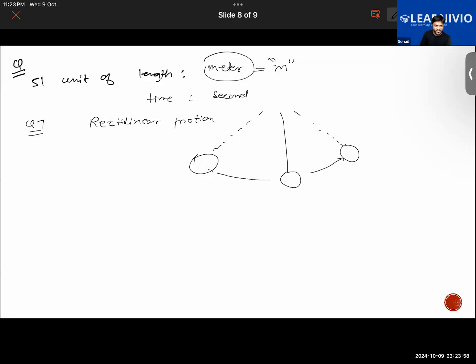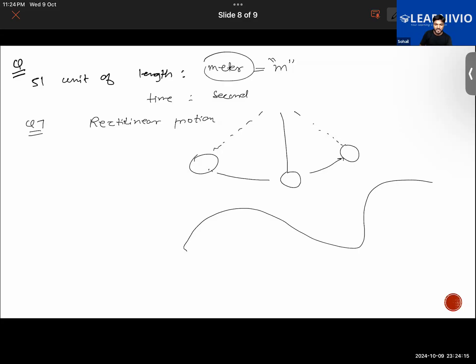From that, the first is: the unknown fixed quantity is called a unit of measurement. Next: a bullet fired from a gun is an example of curvilinear motion. Curvilinear motion is when it moves in a curved fashion, but a bullet goes in a straight direction.